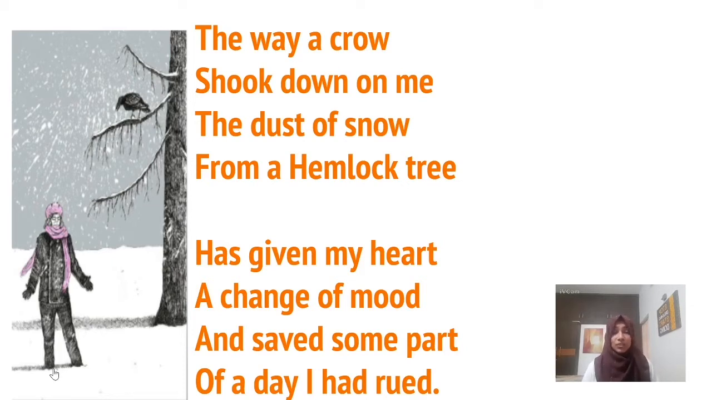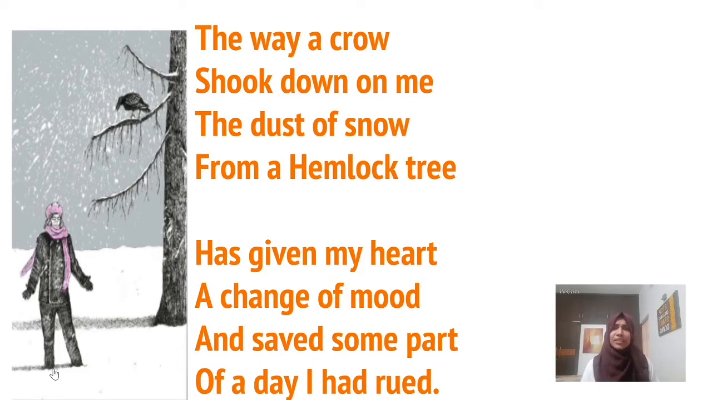So the poet who was very sad, who came out from his house, at that time a crow shook down on him some fine particles of snow. And what happened when these fine particles of snow fell on his body? Just look at another stanza. Has given my heart a change of mood and saved some part of a day I had rued. So he was very sad, but when the snow fell on his body, that gave his heart a change of mood. What is the change that happened? He was very sad and his mood changed from sad to happy.